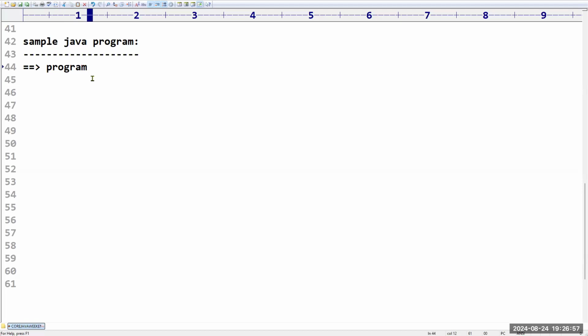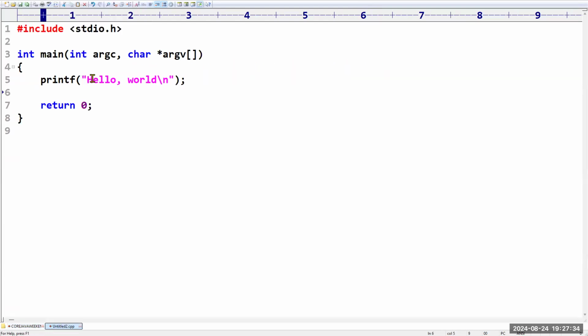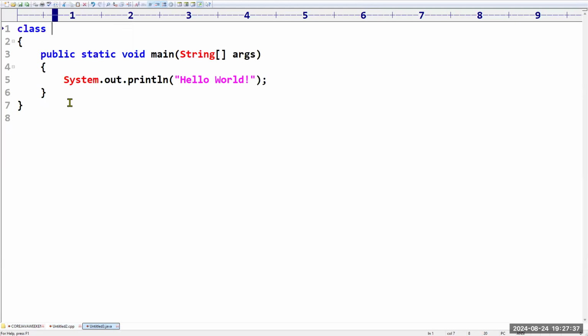Sir, program execution, whether it may be any programming language, always starts from which method? The main function, or it is also called the main method. Program execution always starts from here. And a set or group of instructions must be enclosed within these brackets. Everything we are going to enclose within these brackets. And in C language, how to write the code? We take hash include something like that. If you take a C program, a structure will be there like this. If you take a Java program, a structure will be there.